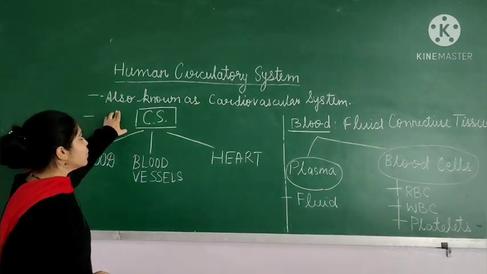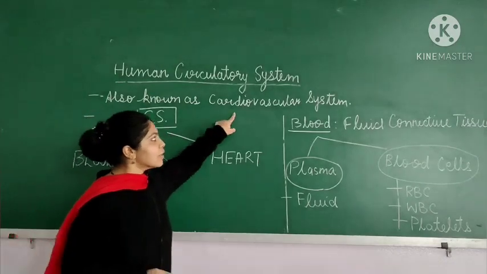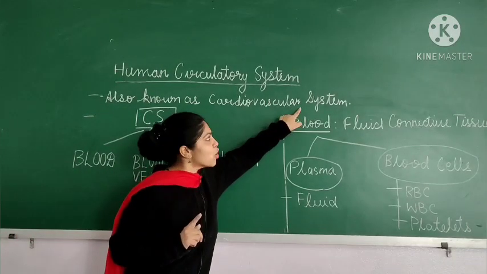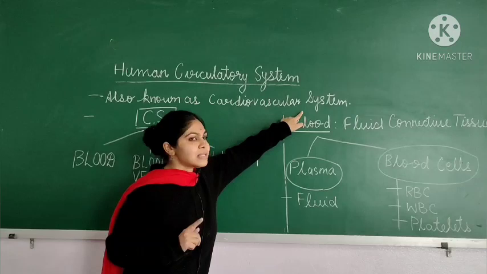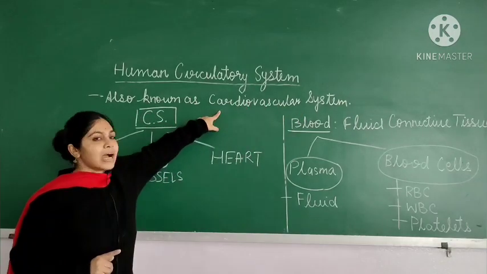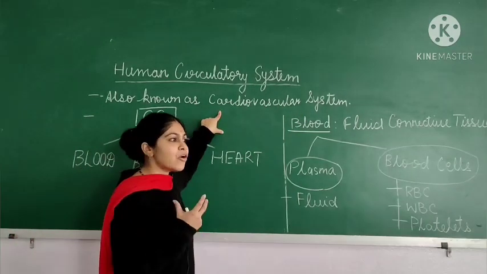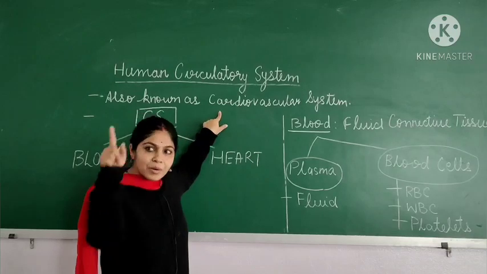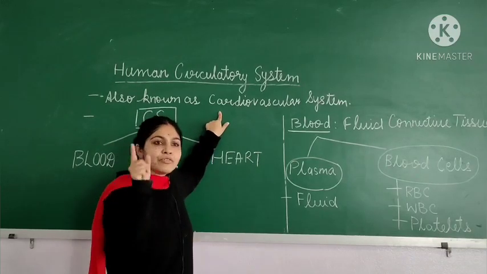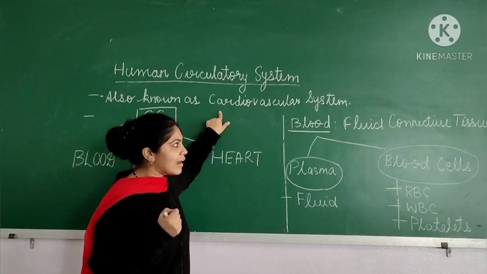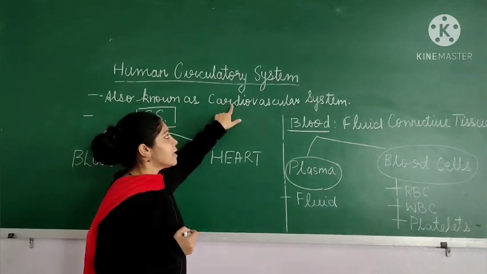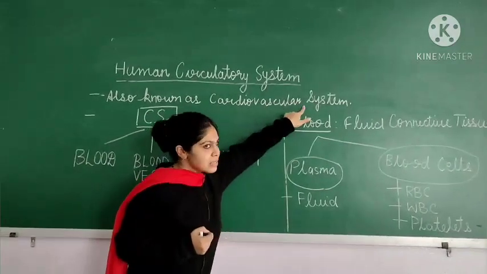Children, let me tell you, this is also known as the cardiovascular system or simply the vascular system. Then why are we using the word cardio here? Because the heart is an organ which is needed for the complete circulation of the blood in the human body. That's why we are referring to it as the cardiovascular system.